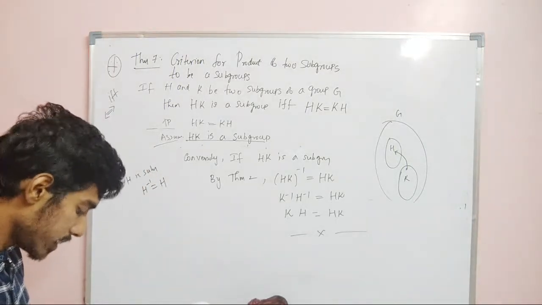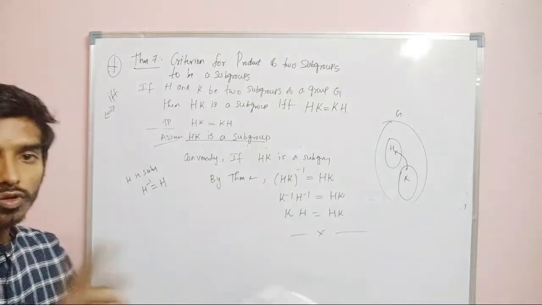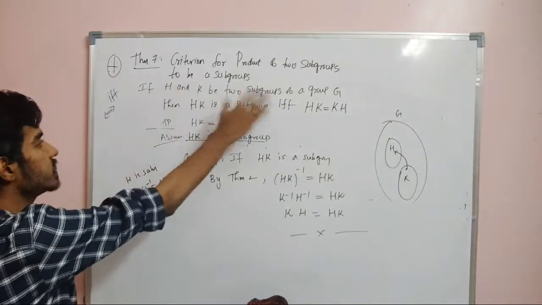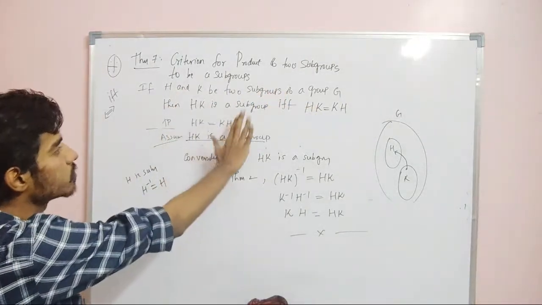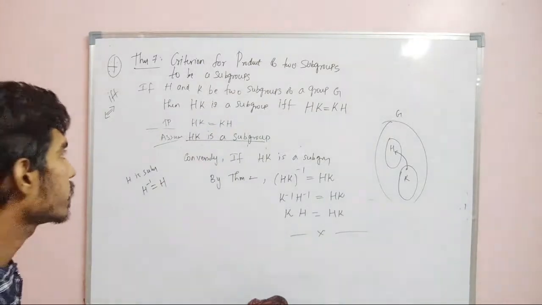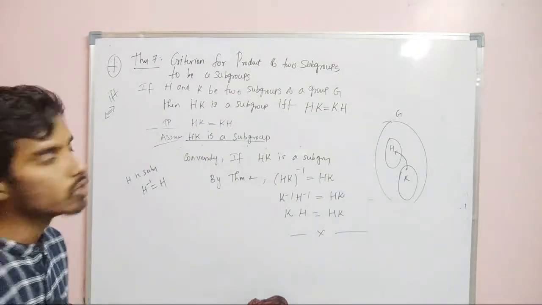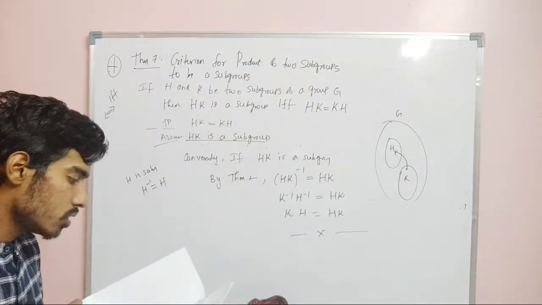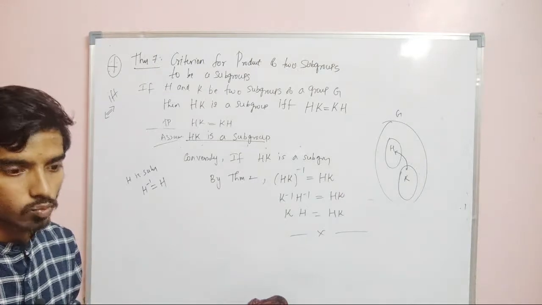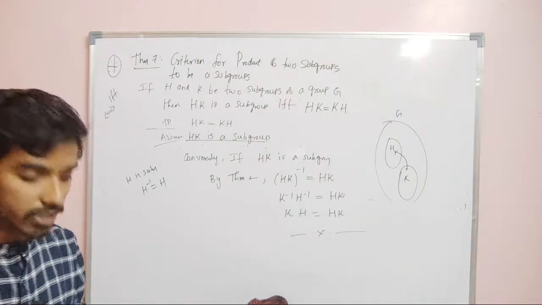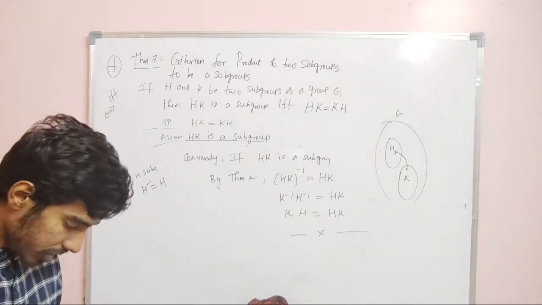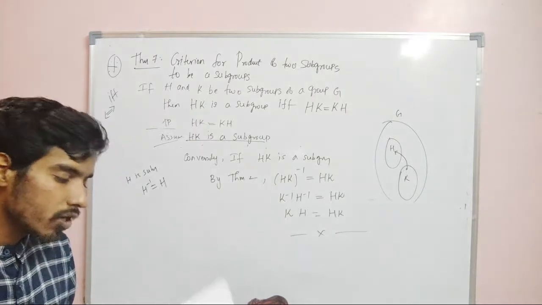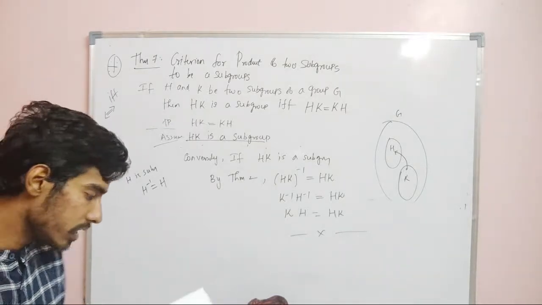So this is the criteria for the product of two subgroups to be a subgroup. So first discussion that if H and K are two subgroups, then HK is a subgroup if and only if HK is equal to KH. In general, it will not be true. If this happens, then HK will be a subgroup. Now we are going to discuss about if H1 and H2 are two subgroups, what about H1 intersection H2? That is the one we are going to discuss now. And what about H1 union H2?